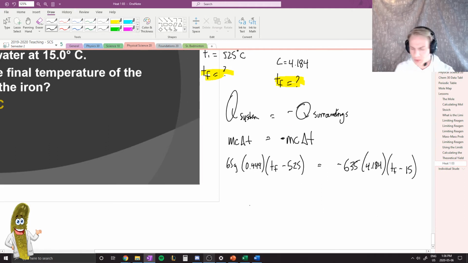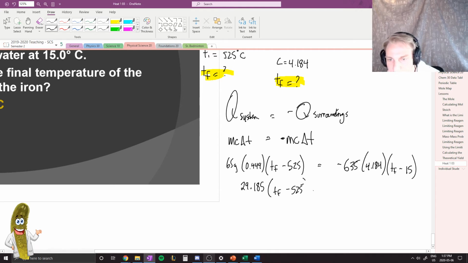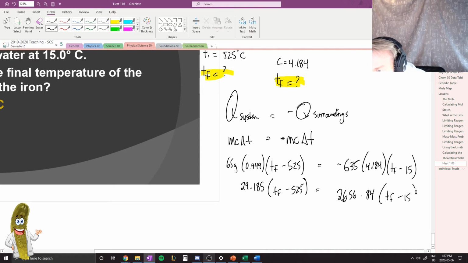And so what I'm going to do is simplify a little bit. 65 times 0.449 leaves me with 29.185 times TF minus 525. I'm going to leave that stuff in the brackets for now. And then on the other side, I have 635 times 4.184. I have a value of 2,656.84 times TF minus 15.